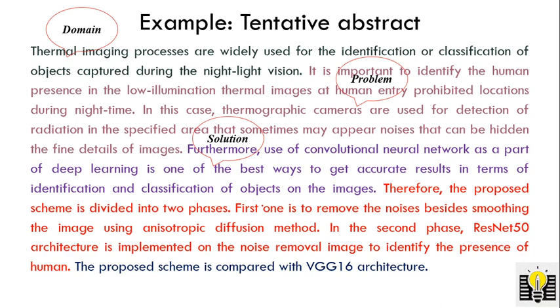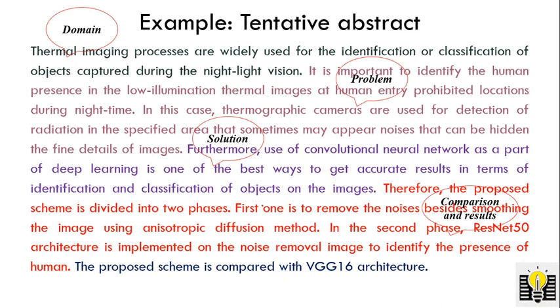And the fourth statement, comparison and results. Based on the problem and solution, I'm going to compare. Therefore the proposed scheme is divided into two phases. The first one is noise removal, and the second one is the ResNet 50 architecture I'm going to implement, and finally the proposed scheme is compared with the VGG 16 architecture.